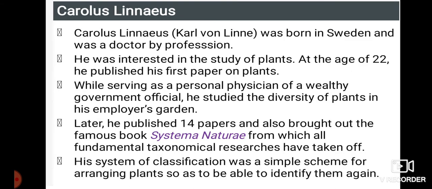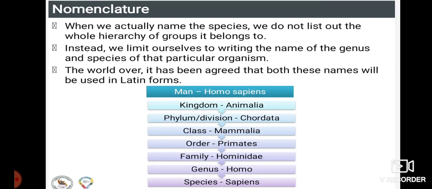Carolus Linnaeus was born in Sweden and was a doctor by profession. He published 40 papers and also brought out the famous book called Systema Naturae, from which all fundamental taxonomical research has been taken. His system of classification was a very simple scheme for arranging plants so as to be able to identify them again. When we name a species, we do not list out the whole hierarchy of groups it belongs to. Instead, we limit ourselves to writing the name of the genus and species of that particular organism.